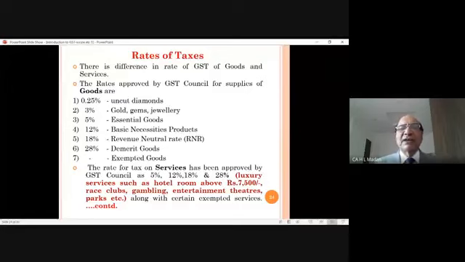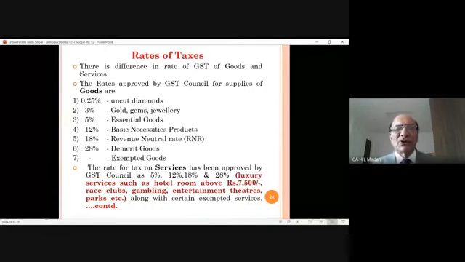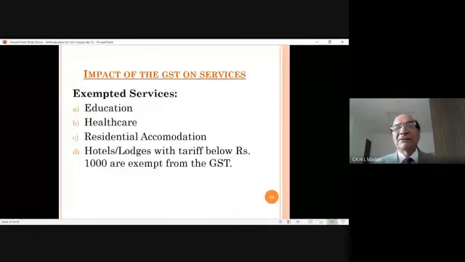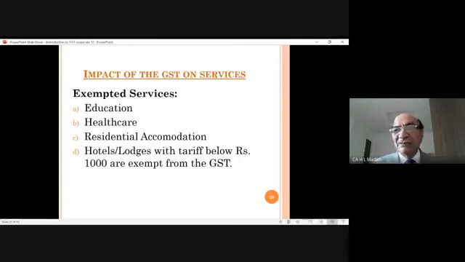Therefore, that was the reason why the rate of taxes was 12% on certain items, 5% on certain items, 3% on certain items, and 28% on certain items. One rate could not be settled because of the complexity of the people in the country. Similarly, rates on services are also 5%, 12%, 18%, 28%. Impact of GST on services. Education is tax-free. Healthcare is tax-free. Residential accommodation is tax-free. But if the accommodation is given on rent for commercial purpose, then it will be taxable. Hotels where the tariff is less than 1,000 rupees, no GST will be levied.